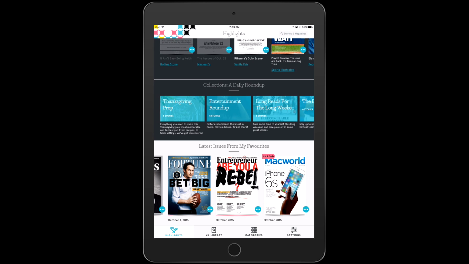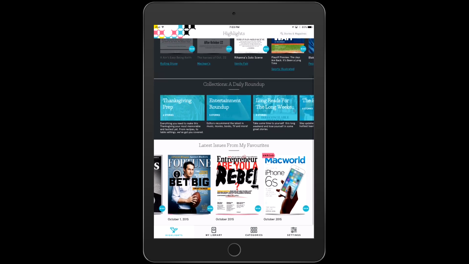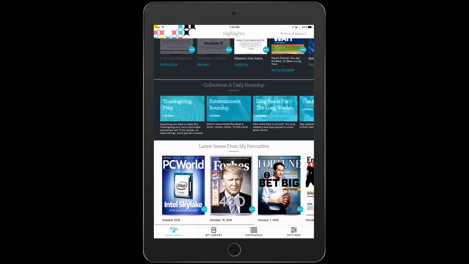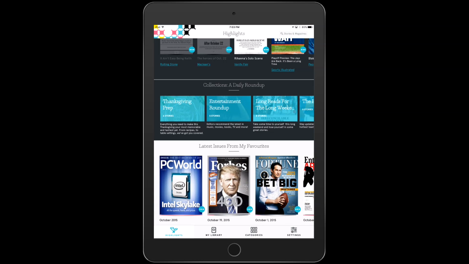Whereas I found that Next Issue does appeal to people who live in Canada or the US, because the same magazines that you would have at your drugstore or small magazine shop, this is really what you're finding here. You're not finding obscure stuff.